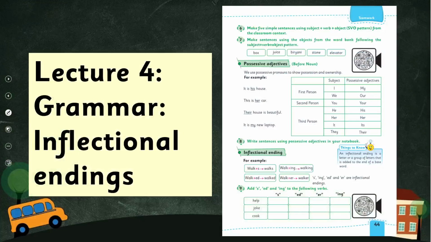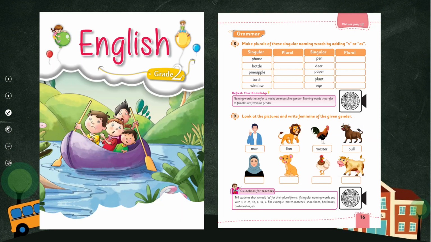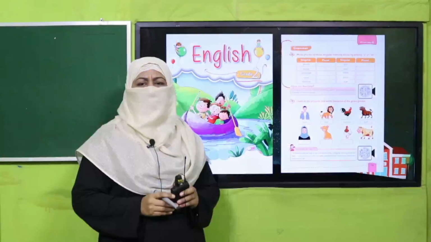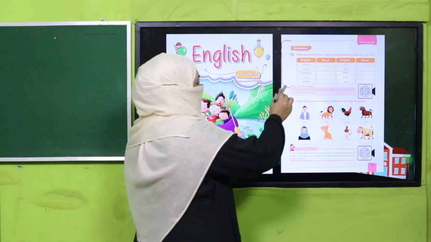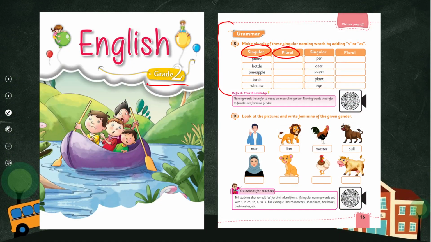Yes, my dear students, today under the title of grammar, we are going to learn about inflectional endings. Before this, in grade 2, we learned about singular and plural. I hope you remember that by adding s or es, or just a letter or a few letters, we change singular to plural. If not, you may watch this video lecture again. And today we are going to learn further what happens when we add a letter or more than one letter.